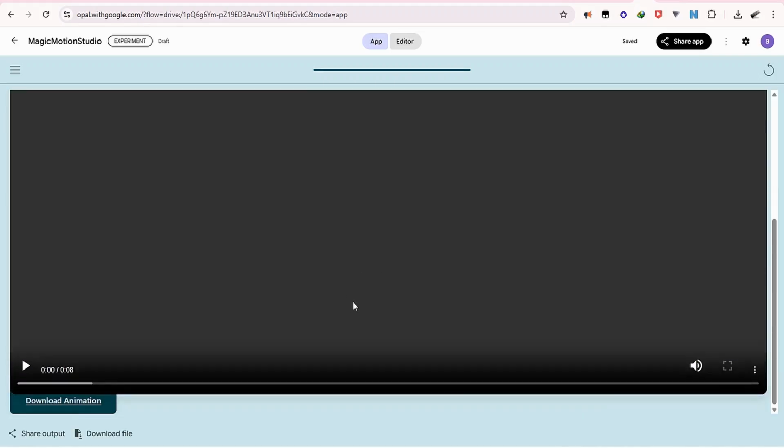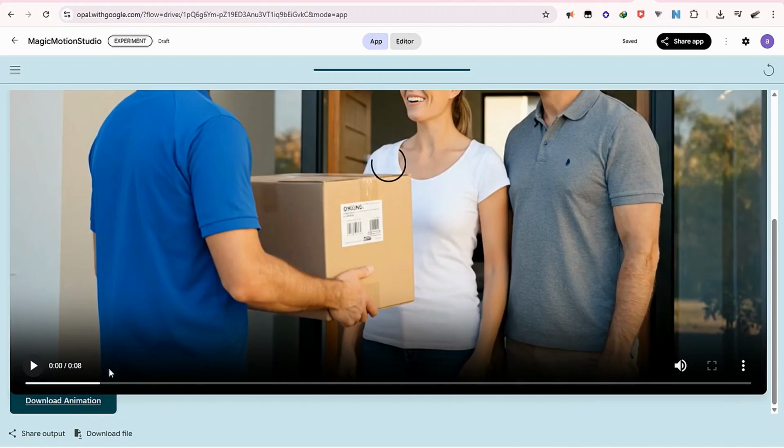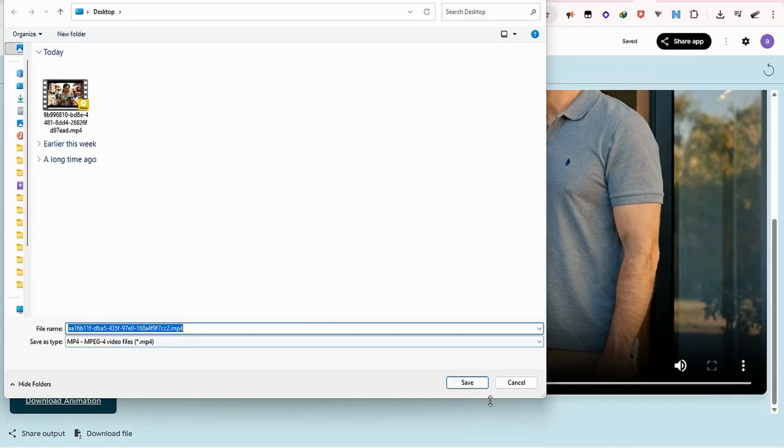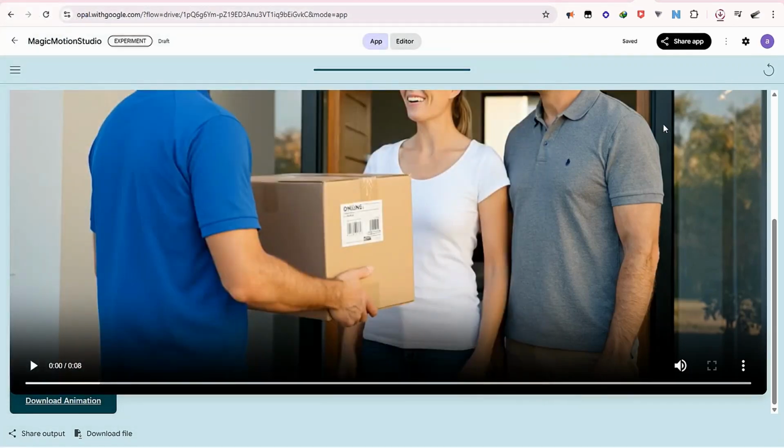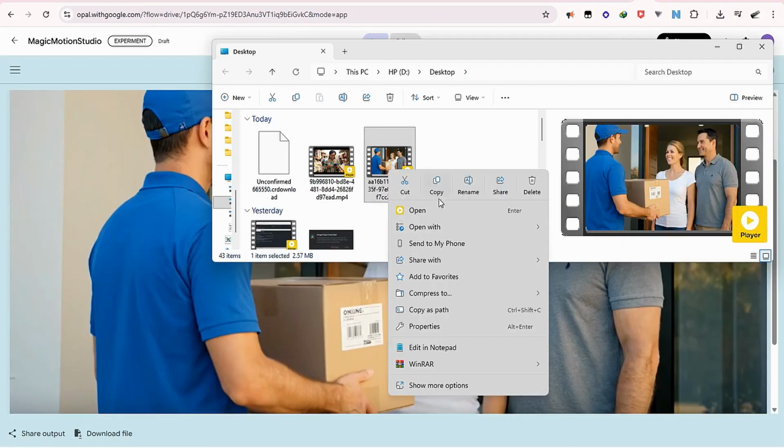Wow, and here is the output. I just need to download this. So I hit save. Then you should know that these videos are all 8 seconds long, but the good thing is that they are unlimited. If you have different characters which you can use, that will be okay. In no time you'll have enough videos as you wish.